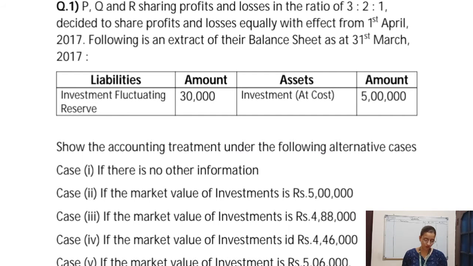First case is if there is no other information, which means here market value and book value of investment is same. Second case is if the market value of investment is rupees 5 lakh. Third case, if the market value of investment is rupees 4,88,000. Fourth case is if the market value of investment is rupees 4,46,000. And fifth case is if the market value of investment is rupees 5,06,000. So we have to show the accounting treatment of all these alternative cases in journal.